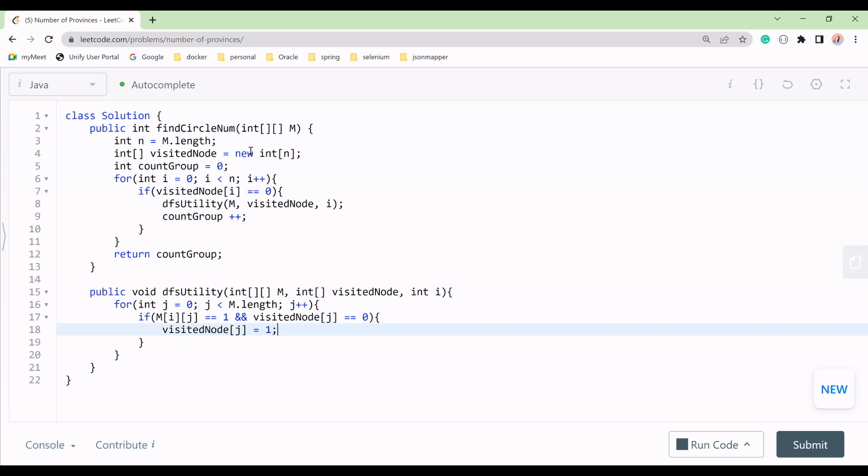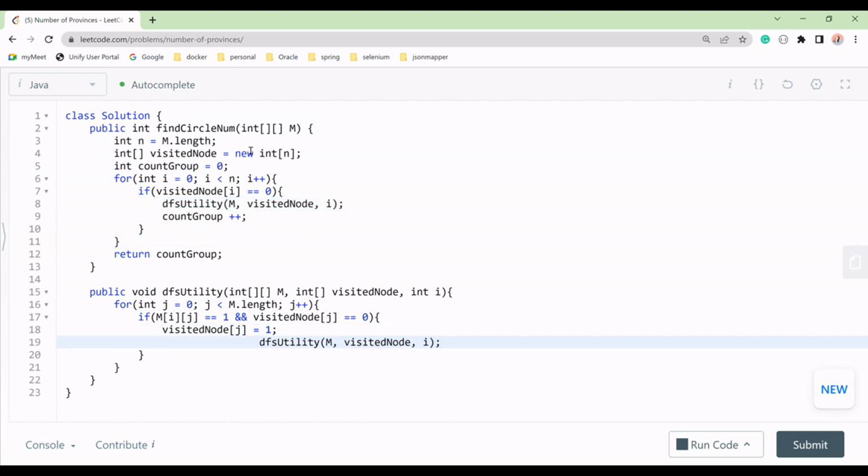Correct. Now we already have this DFS method. We will traverse in the recursive way. So we will pass m, then we will pass visited node, but this will change. Now we are going for all the j, correct? So we have to pass for all the j.